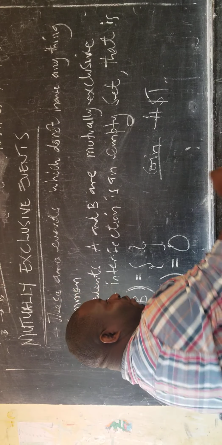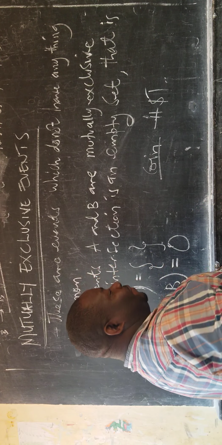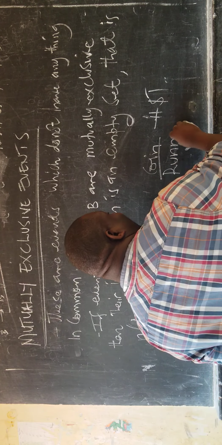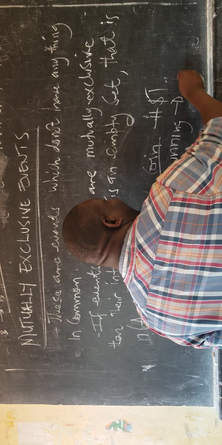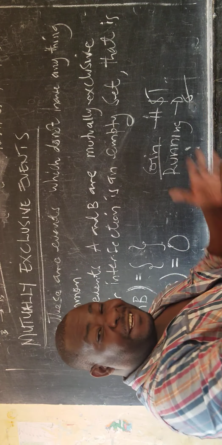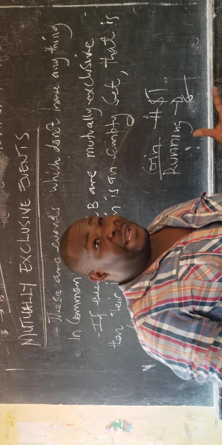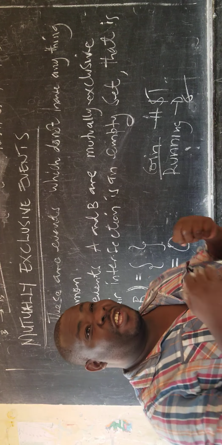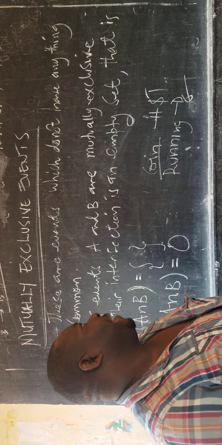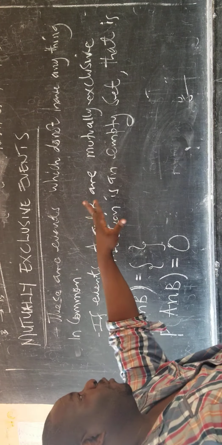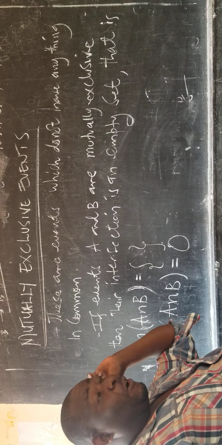Also, if you are in a race and you are running, you cannot run forward and run backwards at the same time. So running forward and running backwards are mutually exclusive events because they cannot happen at the same time. Mutually exclusive events are events which do not have anything in common.